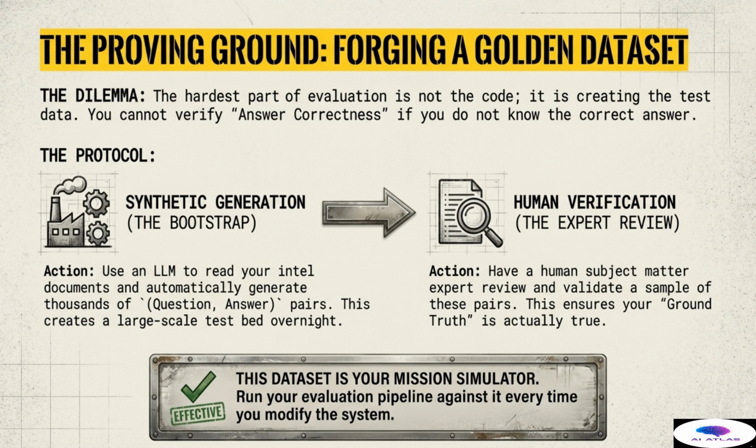Second, we perform human verification, or the expert review. We then bring in a human subject matter expert to review and validate a statistically representative sample of these generated pairs. This manual validation ensures that the LLM's initial synthetic work is accurate and confirms that our ground truth is, in fact, actually true and reliable. This resulting dataset is your mission simulator. It is the single most valuable resource for testing, and you must run your entire evaluation pipeline against it every single time you modify the RAG system or update the knowledge base.